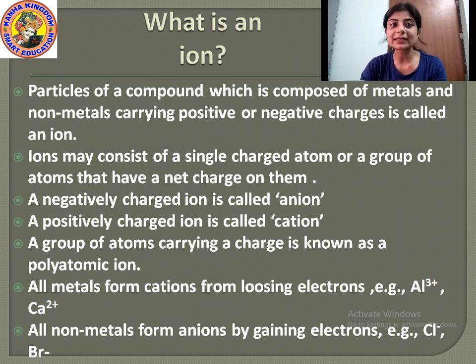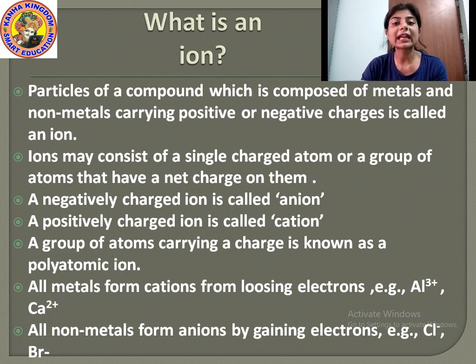And all the non-metals gain electrons. That means they are negatively charged. Since these non-metals gain electrons, that is why they are negatively charged. For example, Cl minus. Minus means they are gaining electrons. That means they are negatively charged. Chlorine, that is Cl minus. Then Br, bromine, that is Br minus. Okay, since they gain electrons, that is why they are called anions, and they are negatively charged.